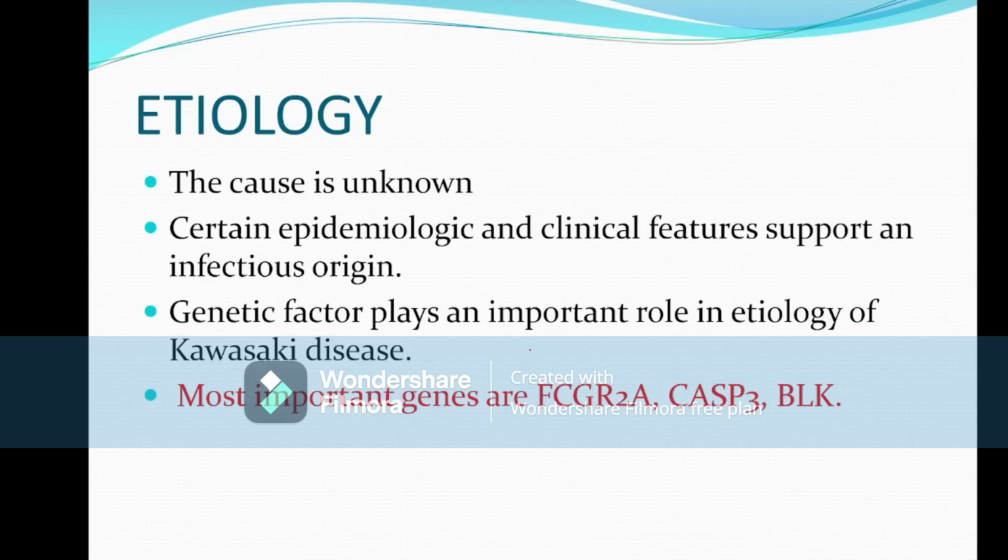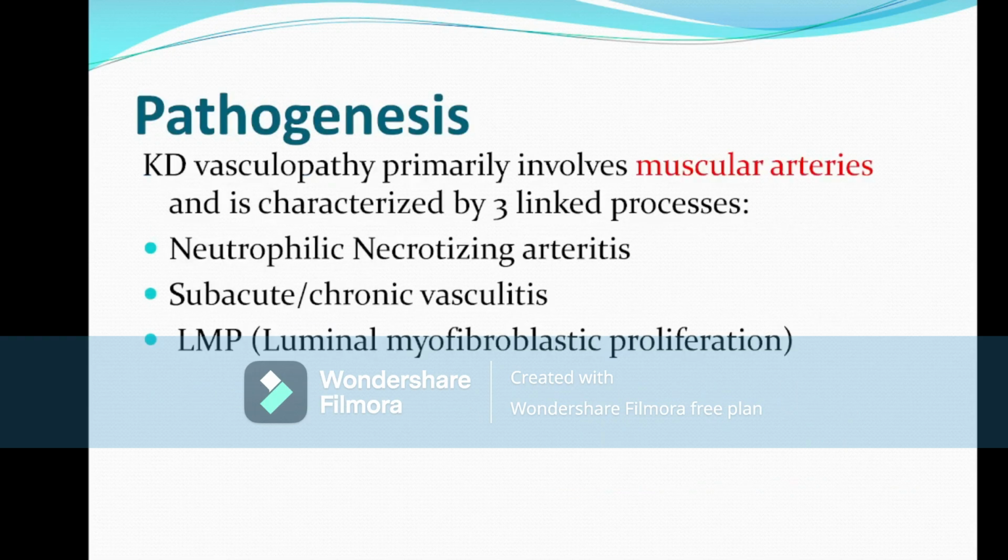Now, genetic factors play an important role in the etiology of Kawasaki disease. The most important genes for Kawasaki disease are the FCGR2A gene, the CASP3 gene and also the BLK gene. These are all MCQs. So the most important genes are FCGR2A, CASP3 and BLK.